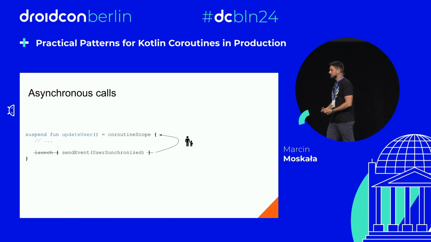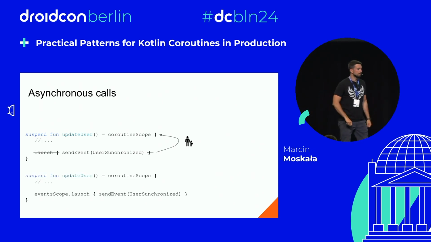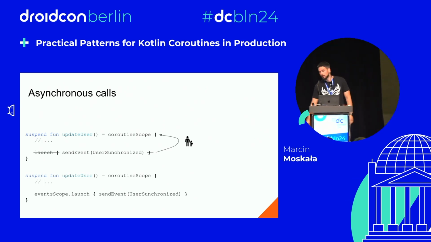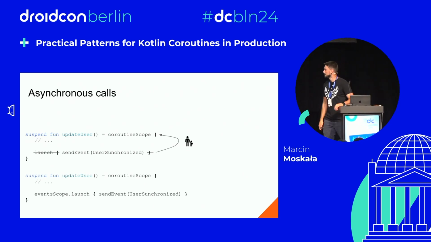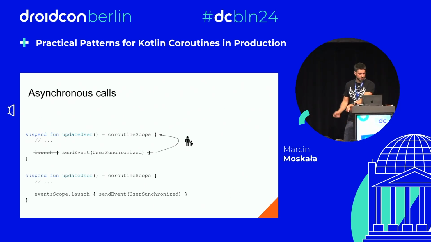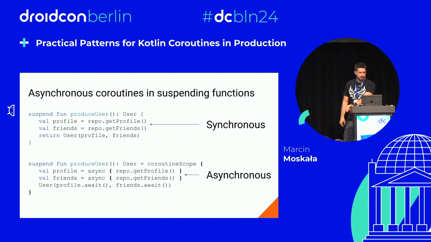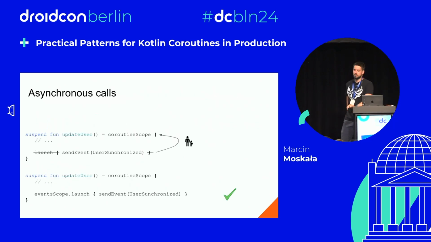If you want it asynchronous, you need to start it in some other scope. Some event scope, application scope on Android pretty often, or view model scope in view models. Then this launch is a child of this other scope, and this other scope needs to wait for its children. The coroutine scope does not need to worry about it. What is this event scope? Well, that's typically something that is injected. I will show that in a moment. But first I want to summarize those two patterns in general.